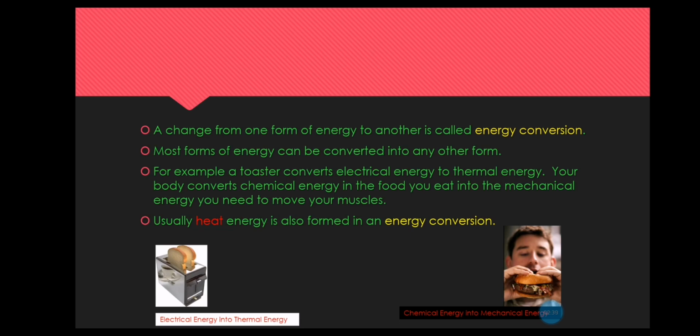If you remember, we know that chemical energy is stored in the bonds between the molecules and atoms, and whenever you eat food you are breaking these bonds, so the chemical energy will be transformed into mechanical energy. Usually heat energy is also formed in any energy conversion. So in any energy conversion, you will have a new kind of energy plus heat, which is the thermal energy.